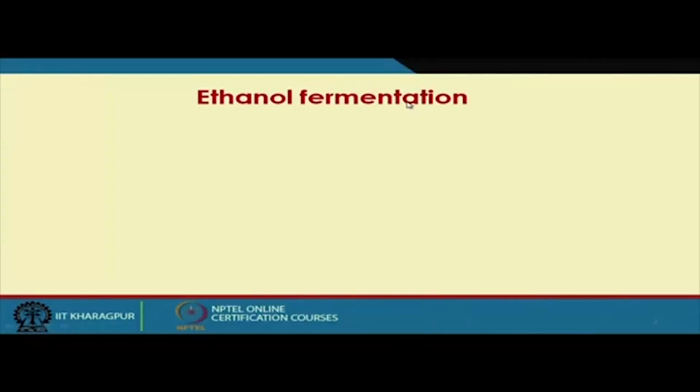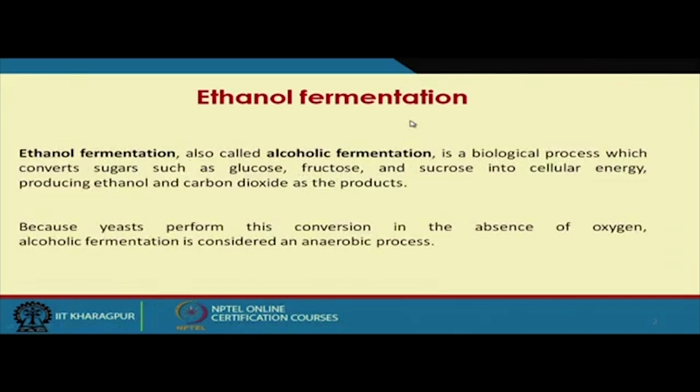The ethanol fermentation process is called the alcoholic fermentation process, and it is a biological process which converts sugars like glucose, fructose and sucrose into cellular energy, producing ethanol and carbon dioxide. Let me explain that. Cane molasses is found to be a very suitable raw material for ethanol fermentation, and it contains about 50% sugar.